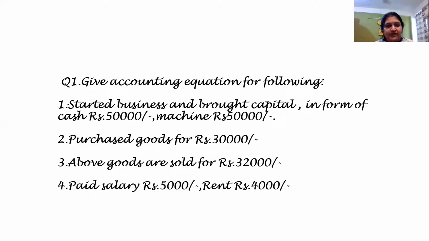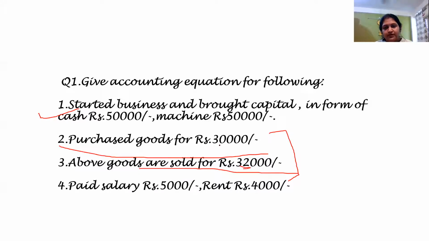In the first entry, it says that the owner has brought in some capital, and that capital is brought in the form of cash and in the form of machine. In the second entry, they are saying that we have purchased some goods for 30,000. In the third entry, they are saying that the goods are being sold at 32,000. So at this moment, it should strike your mind that sales I am doing for 32, purchases were done as 30, and they both relate to the same complete transaction.